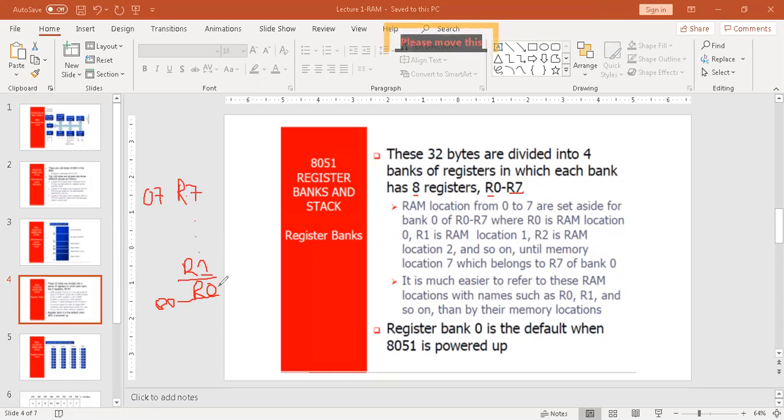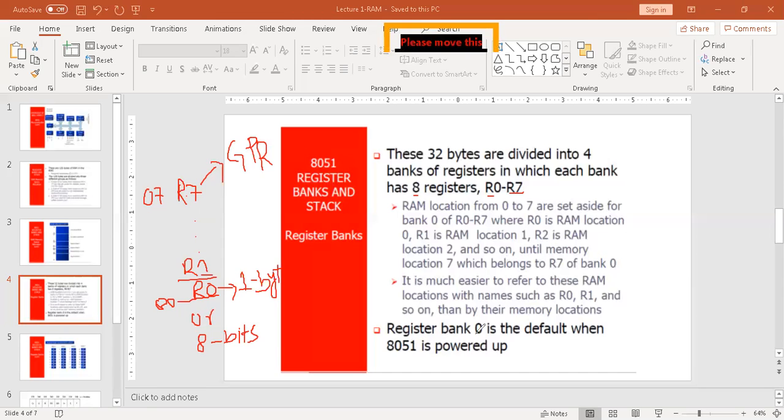Each register has a size of 1 byte, or 8 bits. These registers are also called GPR, General Purpose Registers. Understood? We will discuss in detail what GPRs and SFRs are. SFR stands for Special Function Register.